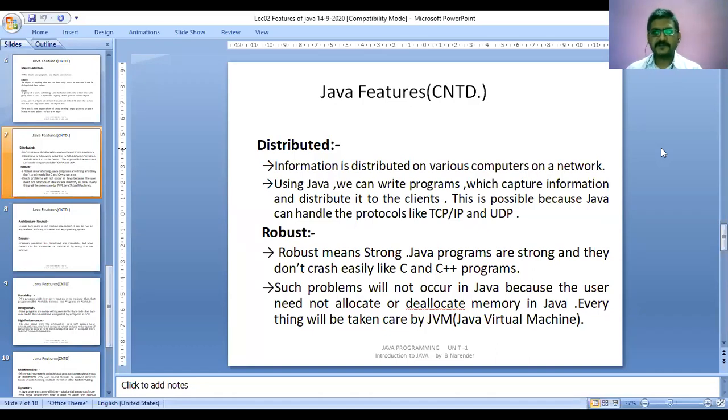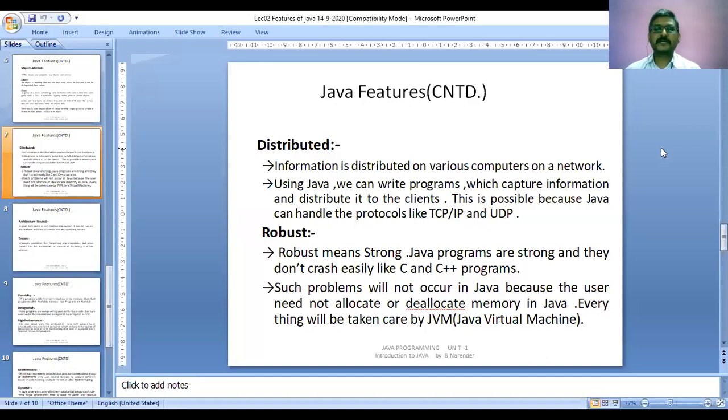It makes use of important protocols like TCP/IP, that is Transmission Control Protocol over Internet Protocol. These are the basic protocols where an internet connection has to be established and the communication has to happen from the client to the server systems.